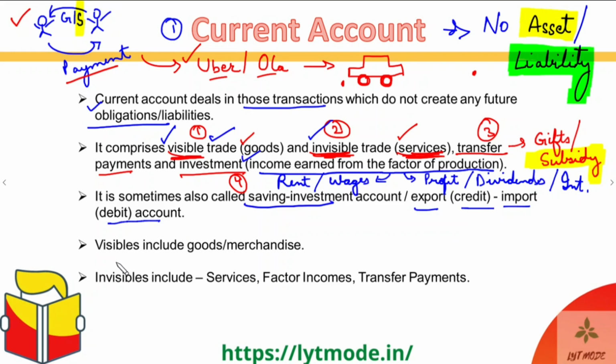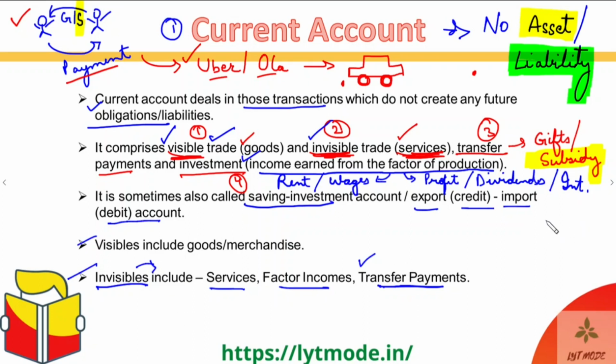Then the visibles include goods and merchandise, as we talked about above, so we do not need to talk about this again. And the invisibles include the services, the factor incomes, and the transfer payments as well. The transfer payments can be directly included in the invisibles, because for transfer payments there is no direct good or service associated with it. Invisibles are basically anything where goods are not directly associated. Services can or cannot be associated, but for transfer payments neither a good nor a service is associated, so they definitely are a sub component of invisibles.